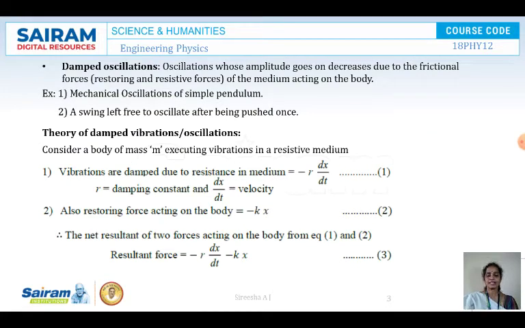Next case is damped oscillations. Damped oscillations are the oscillations whose amplitude goes on decreasing due to frictional force, which are due to the restoring or the resistive forces of a medium acting on a body. So damped oscillations are the oscillations whose amplitude decreases because of the restoring forces and the resistive forces. Both these forces act and try to bring the amplitude of the oscillations to rest. Slowly it comes to rest.